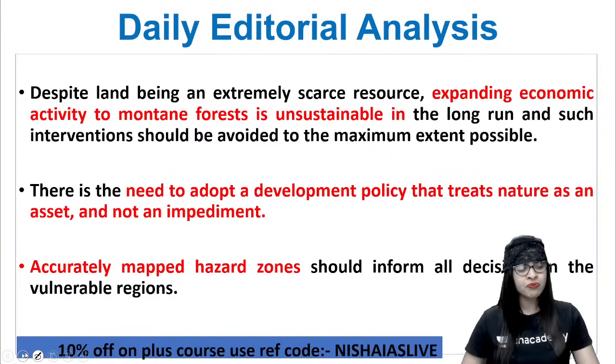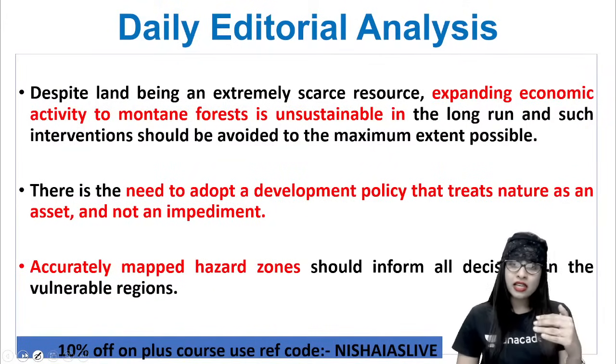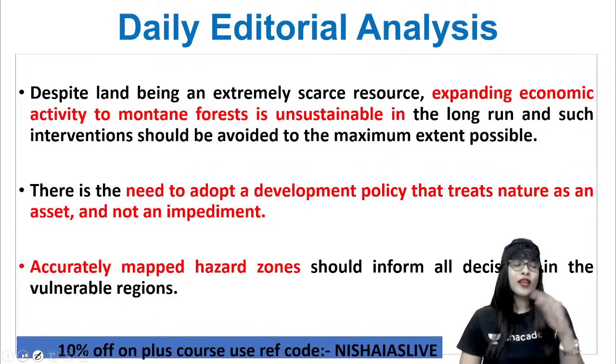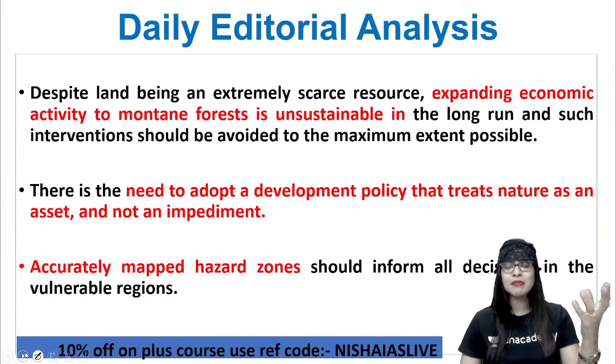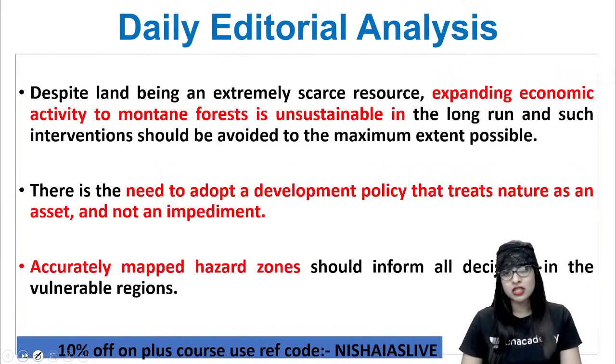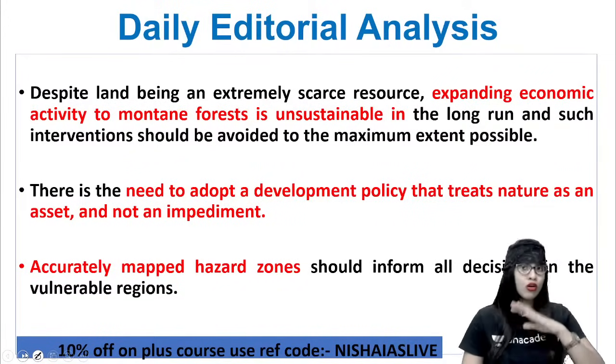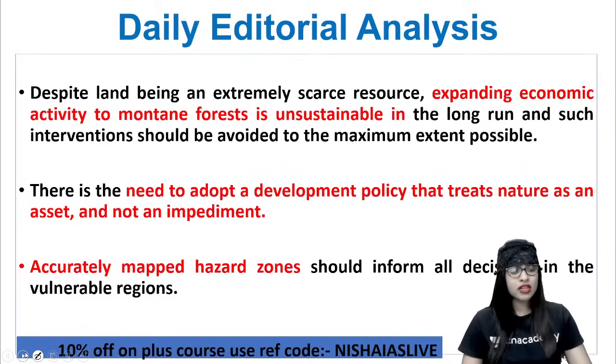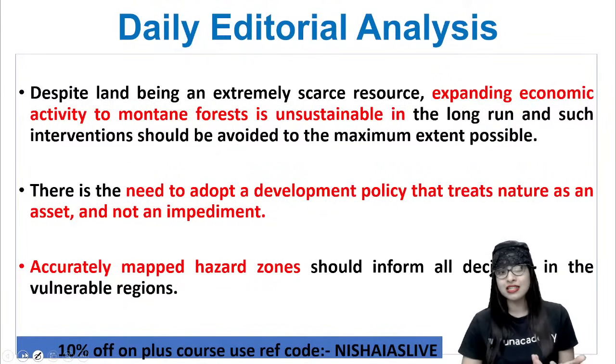No doubt in that. Now, the next thing is, it is very important that though we have policies, rules, regulations, amendments, acts and all, sometimes you need to adopt a policy, that too a development policy. And this policy should be in such a way that it is treating the nature as an asset, not as an impediment. That's very important. When something is an asset for you, you try to protect it, hook or crook, whatever it is. In whichever way you are able to protect it, you will do that. That's a reality to a greater extent, I can tell you.